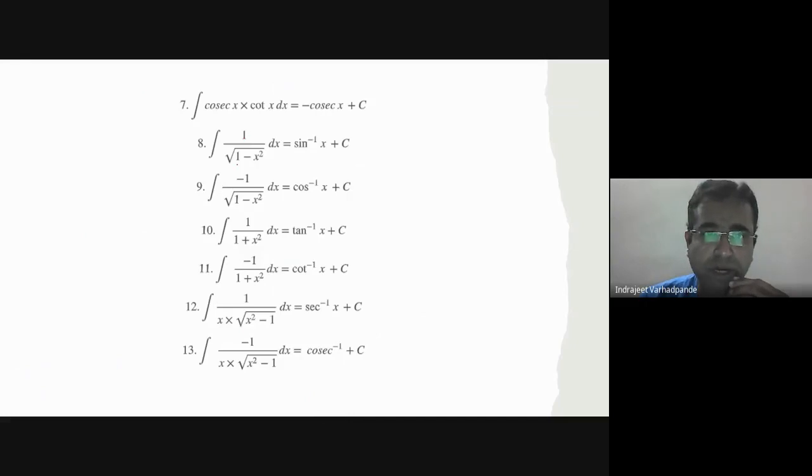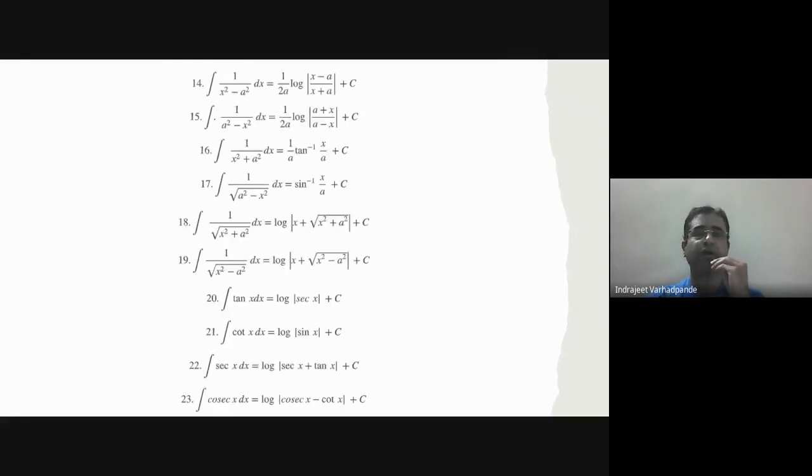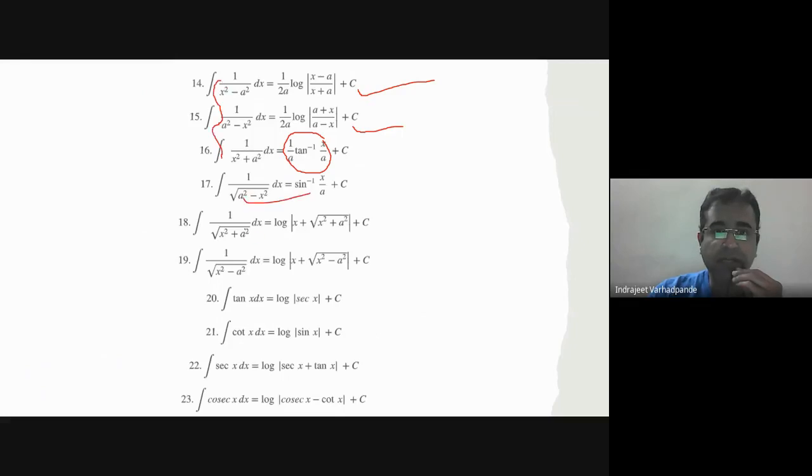Integration of 1 upon under root of 1 minus x square is sin inverse x, and minus 1 upon 1 plus x square is cot inverse x. See, in the derivative we wrote 1 upon x into under root of x square minus 1; its integration will be sec inverse x, right? 1 upon x square minus a square is 1 upon 2a log of mod of x minus a upon x plus a. For a square minus x square, 1 upon 2a log of a plus x upon a minus x. For x square plus a square, 1 by a tan inverse of x by a. Similar cases now, but with the under root sign.